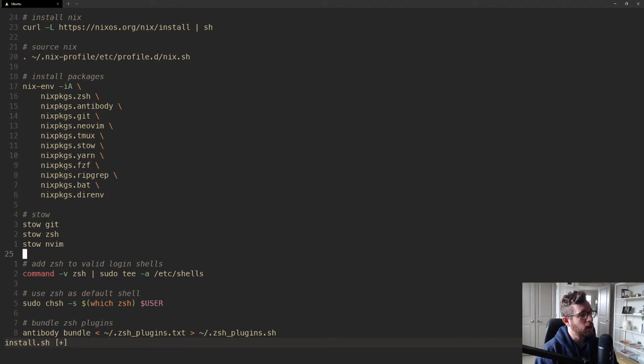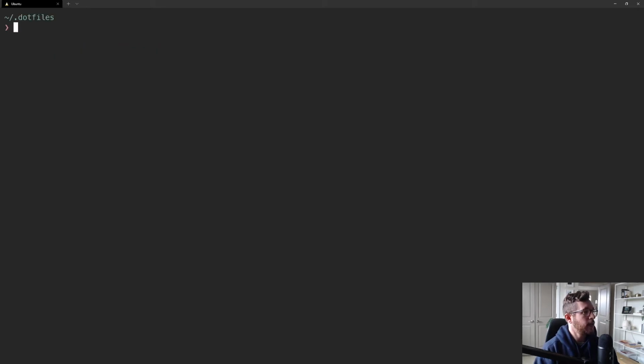Once these three packages are stowed, all of the .files will be symlinked in the home directory, which will allow us to do something like this and use one of those symlinked files to generate our ZSH plugins.sh file. So I will save this. And at this point, we are pretty good to go.